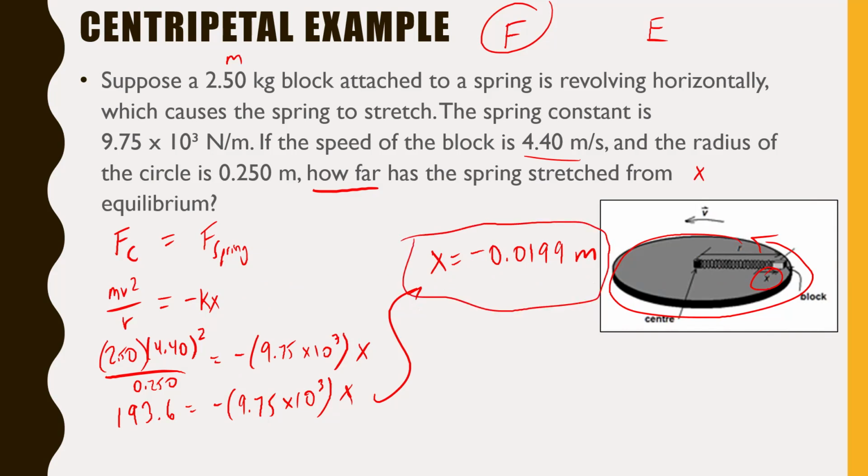So kind of tricky, but really when we tackle these questions, I want you just to be thinking about what we were given and what we're looking for. In this case, we were looking for x. Differentiating between F and E, like your force and your energy, really doesn't help us on this one because it could go either way. But again, if you look at what you were given, especially stuff like mass and speed, really, I think force is just working better here. Could there be a way you could use energy on this? Maybe there is. Just right now, I'm not really seeing it. But force would be the better way because we're going in a circle. We know all about centripetal force, so we're good.